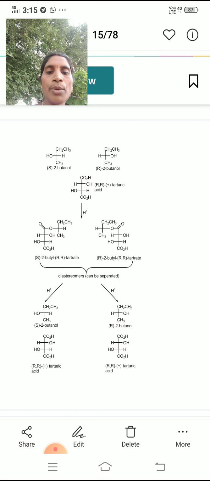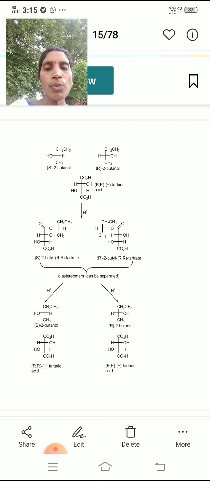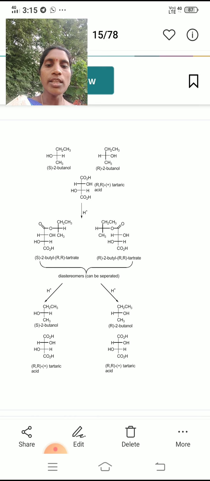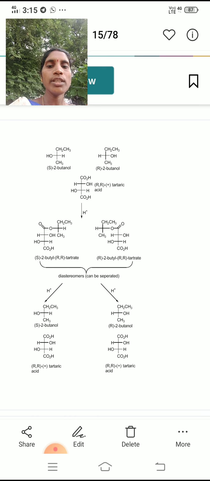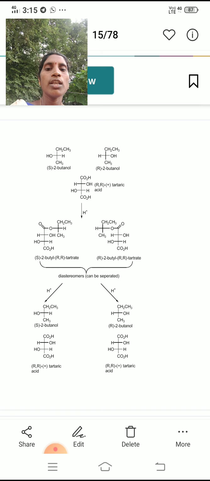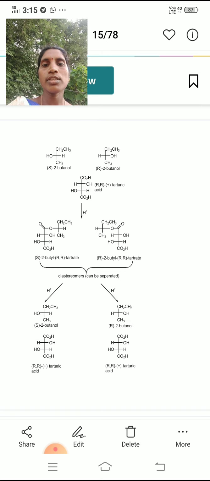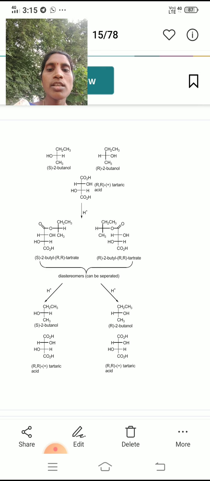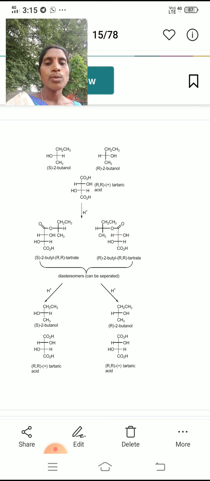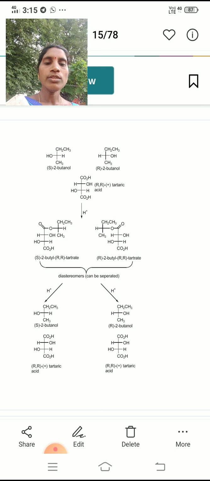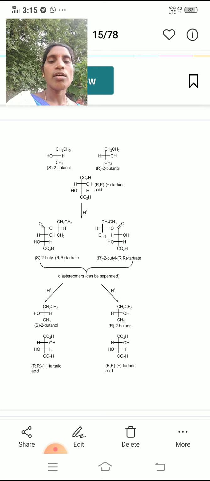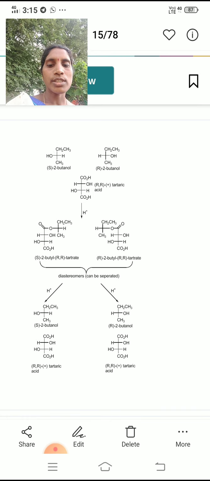So, for the separation of the enantiomers, firstly the enantiomers are converted into diastereomers by using tartaric acid. In this diastereomeric form, they can be easily separated out by using distillation, crystallization or chromatographic processes.